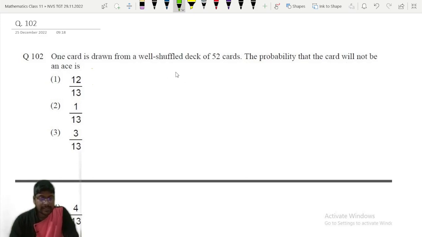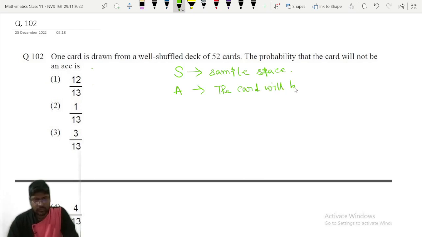So let us take S to be the sample space. Let us take S as the set of all outcomes, or the sample space, and A is the event that the card will be an ace.